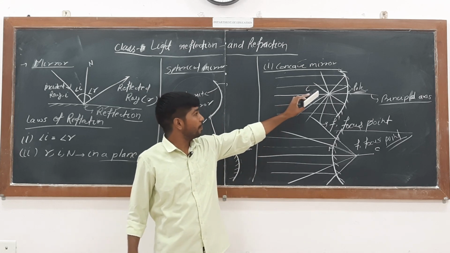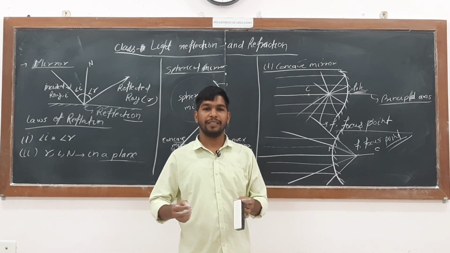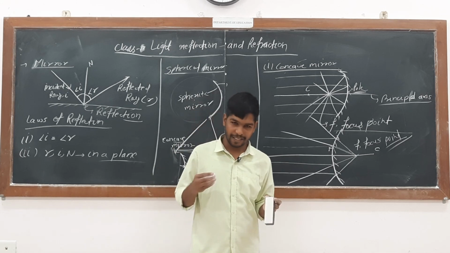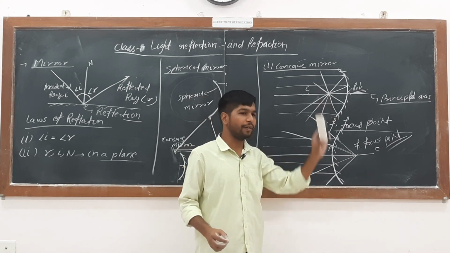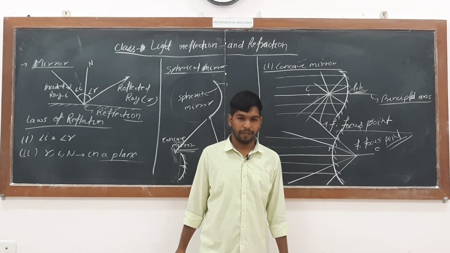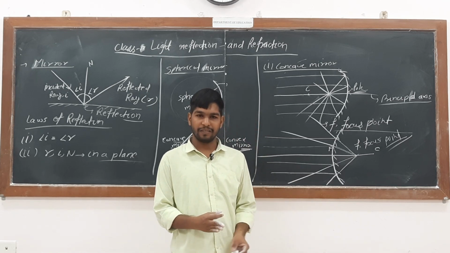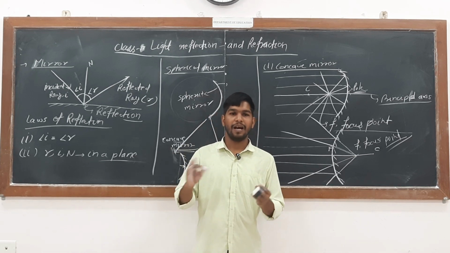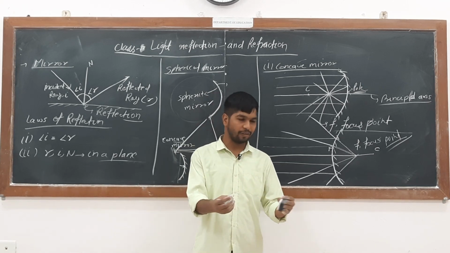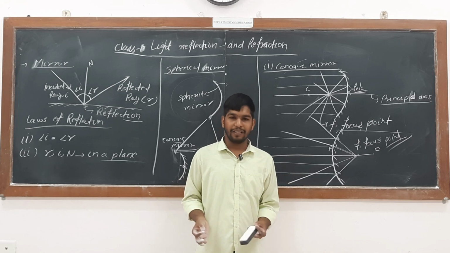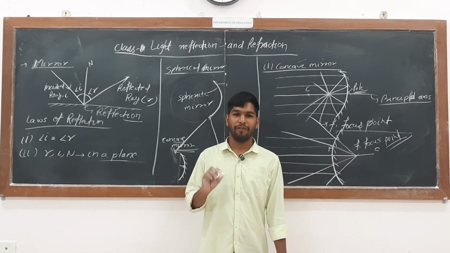In the case of concave, after the light gets reflected, all the lights were getting intersected at a point on the principal axis. That point we call the focus point. In the case of the convex mirror, after the light gets reflected, it looks like all the reflected rays were coming from a point on the principal axis, and that will be called the focus point.